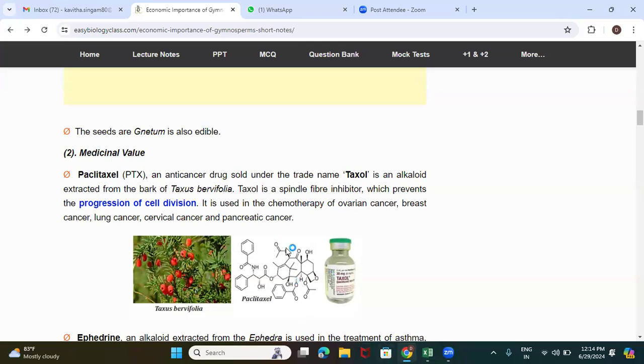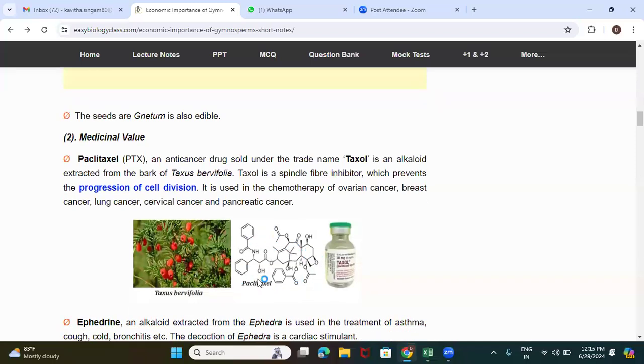This is the structure, the organic structure of this drug, which is acting like an anti-cancer drug, and it is sold under the trade name Taxol. This is the drug called paclitaxel, PTX we call it.